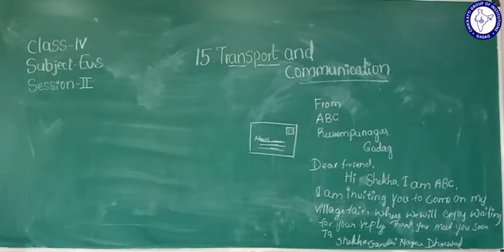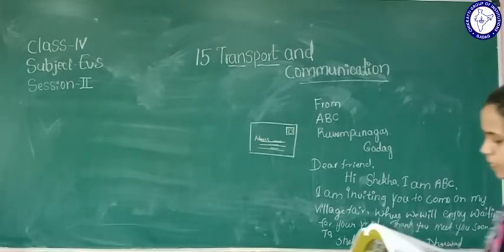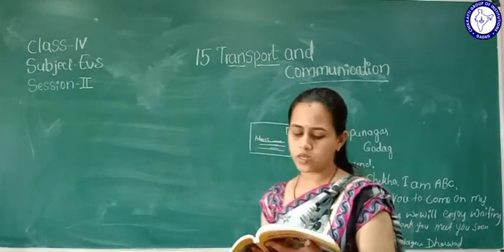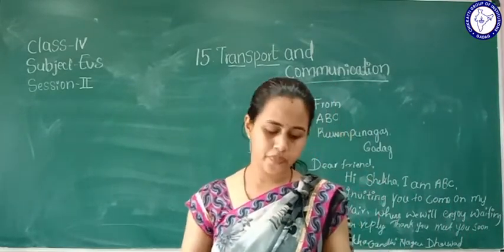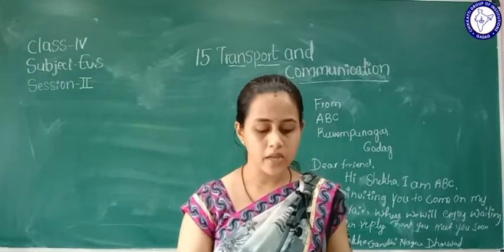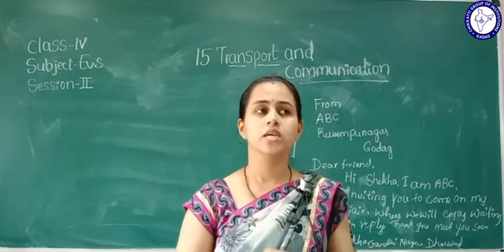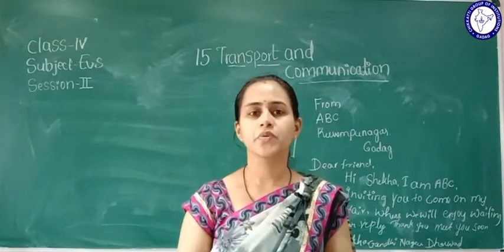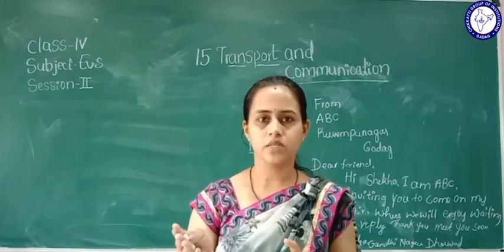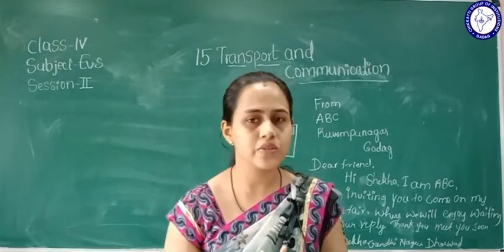There are many other things. See here, the first one is what? Post office. The next one, newspaper, and the third one is a fax machine. Through the computer, if we know the address, there is a code for the fax address.